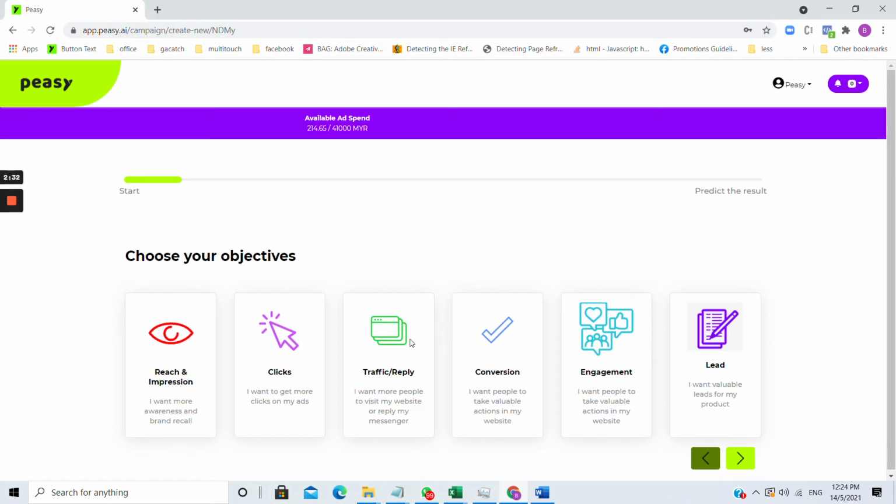So the difference between a traffic and a click campaign is that traffic is measured when someone clicks on your ad, lands on your website, and stays on your website for at least 3 seconds. That is the difference between a click and a traffic. So when you buy a traffic campaign, you get a lot of visitors on your website. When you buy a click campaign, you might get a lot of clicks, but not necessarily visitors.